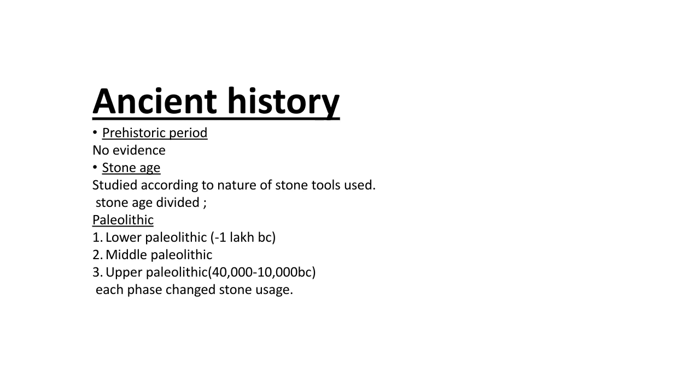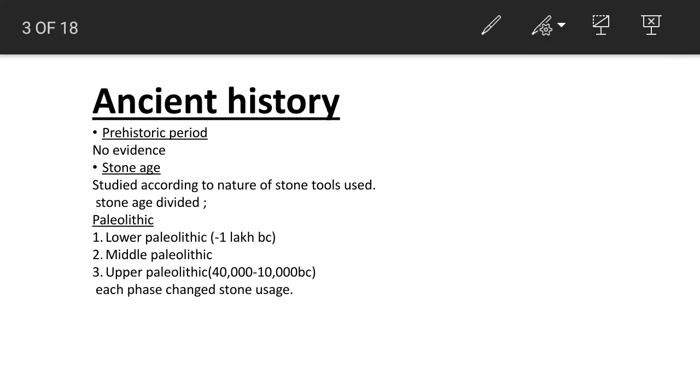Ancient history is divided into various periods, for the understanding purpose and to study it in an easy way. The first period that we will discuss is the prehistoric period.